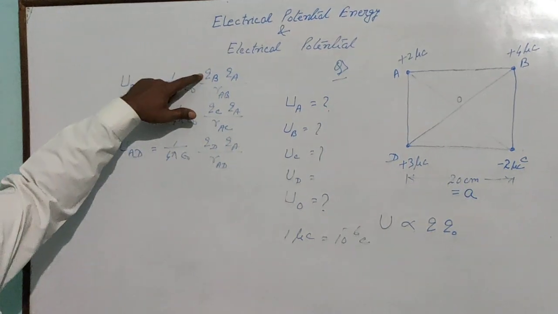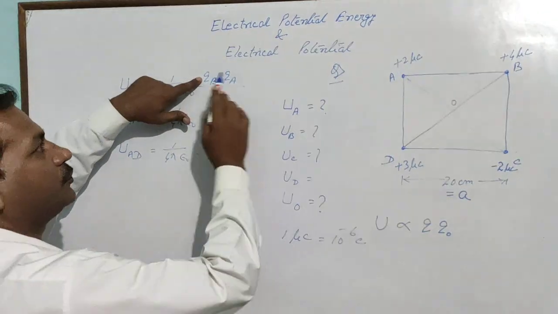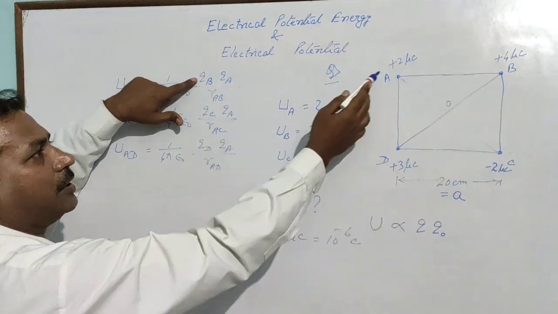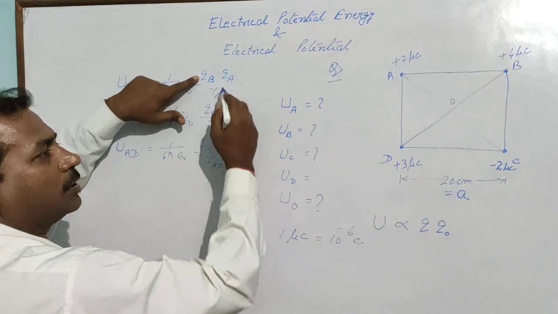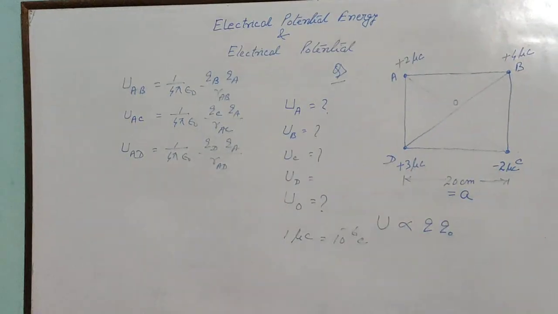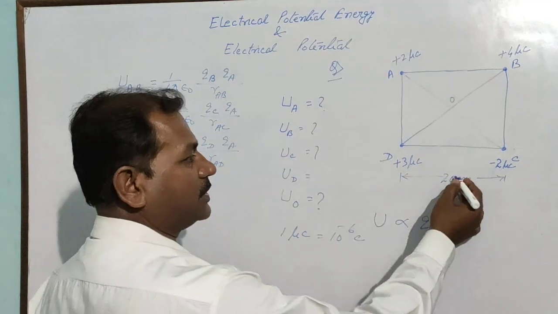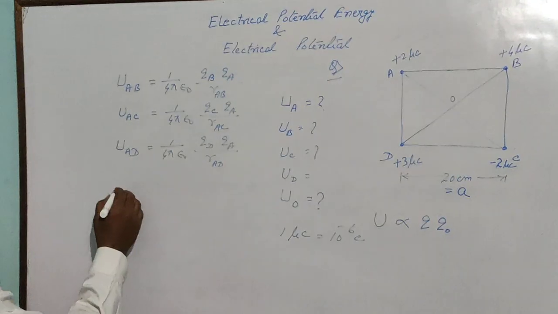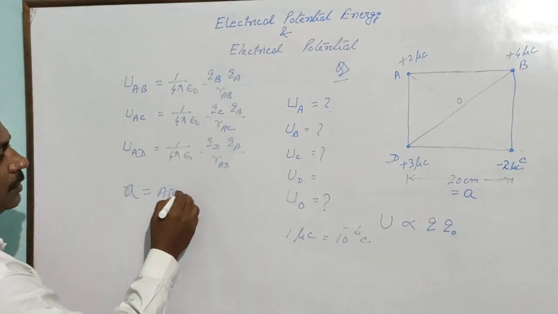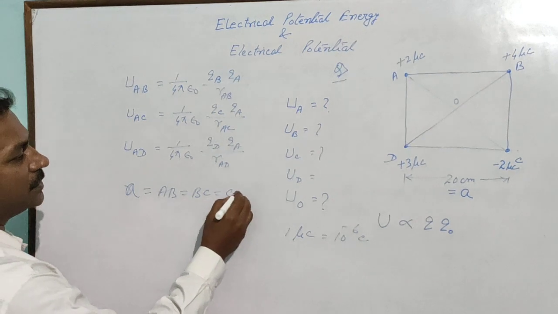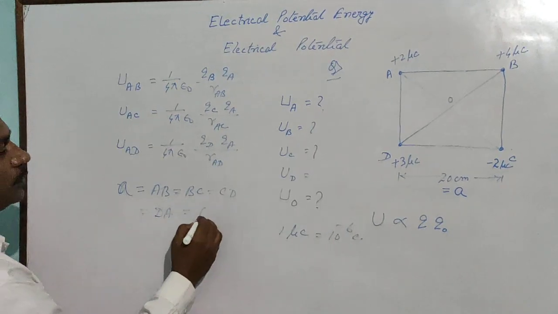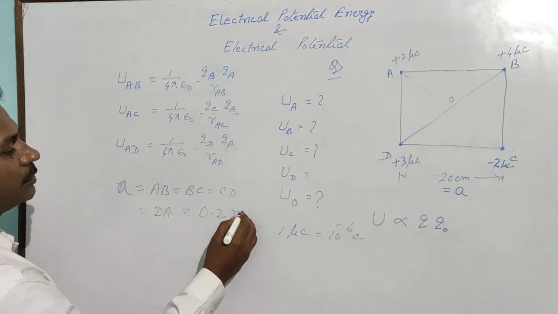So charge at B will be 4 into 10 to the power minus 6 coulomb. Charge at A is 2 into 10 to the power minus 6 coulomb, and this BA means 0.2 meter, because the side is 20 centimeter. So AB, BC, CD, DA, all are equal to A, that is 0.2 meter.